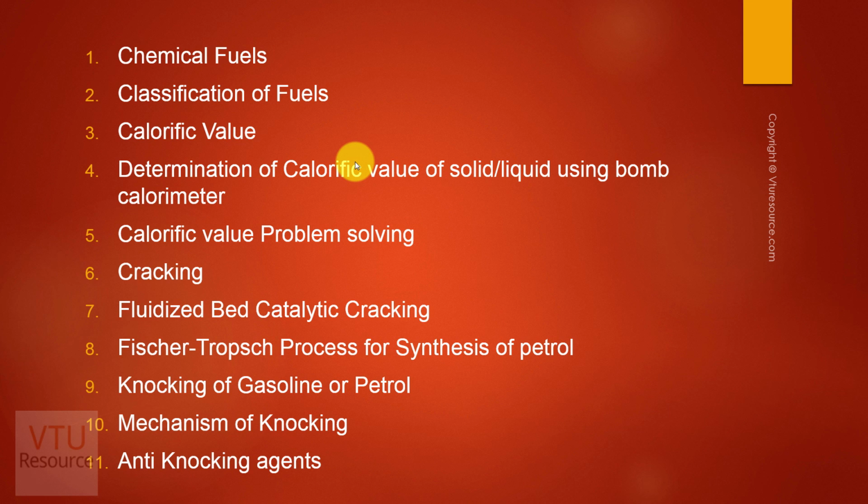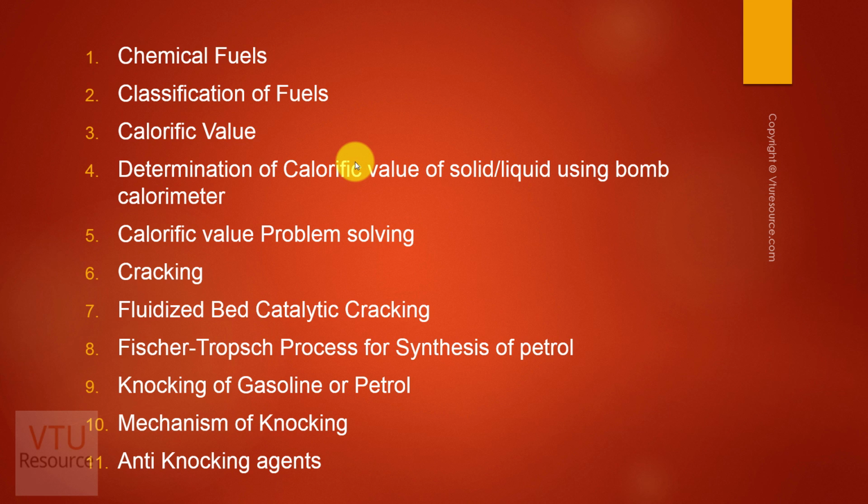So in chemical fuels, the classification we have is mainly depending on physical state and occurrence. We have various types of fuels. We have fossil fuels, and we have naturally occurring fuels. In fossil fuels you have petrol and diesel. We're going to study various properties. Whatever fossil fuels we are obtaining, that is petrol and diesel, are not sufficient to meet today's energy crisis.